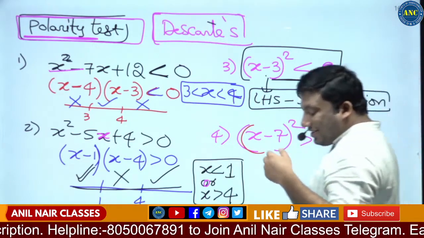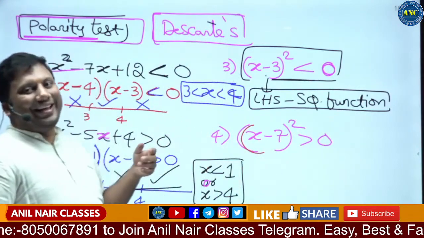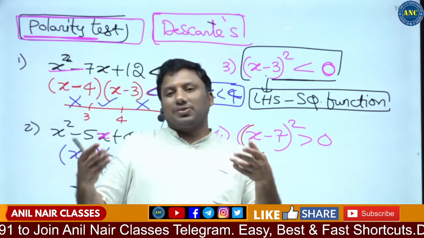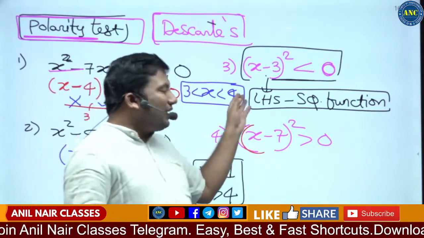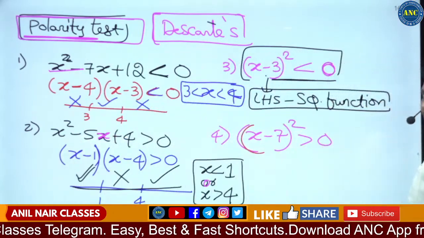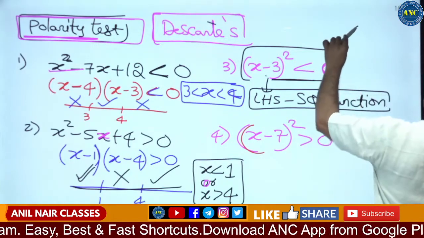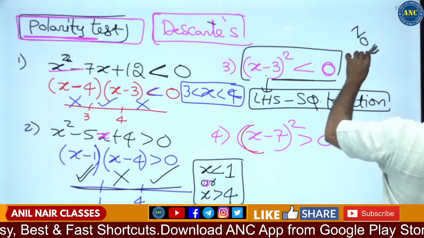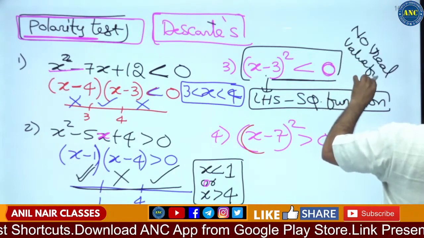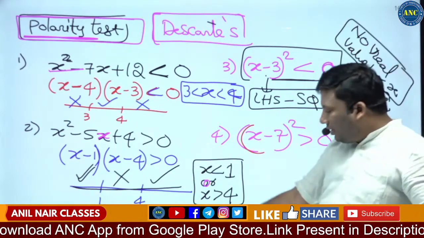Square of a value: minus 2 square is 4, and 4 is greater than 0. 3 square is 9, greater than 0. Minus 1 square is 1, minus 4 square is 16. So the square of a function is always greater than 0. It is given in the question that it is less than 0. So the answer for this question is no real value for x.